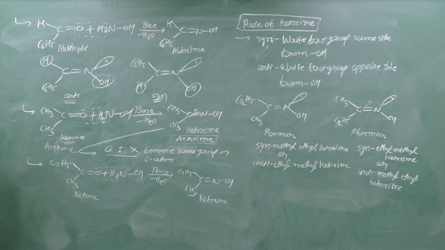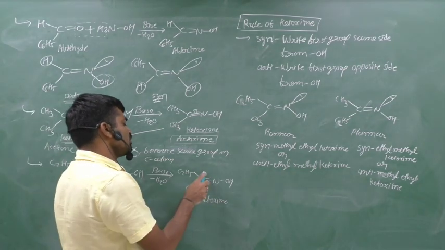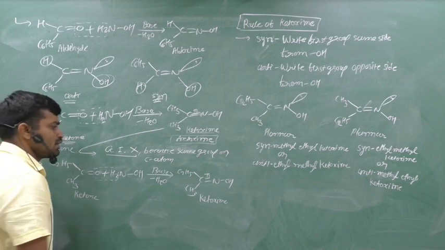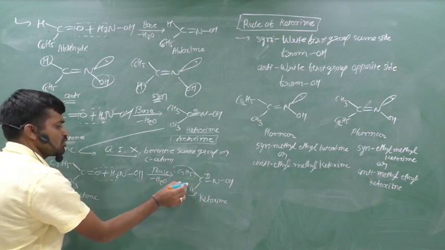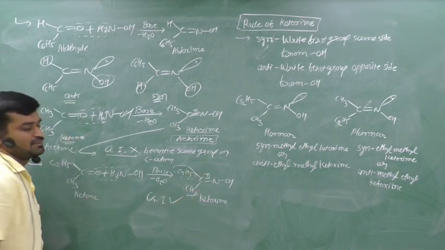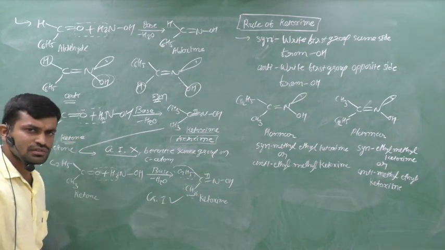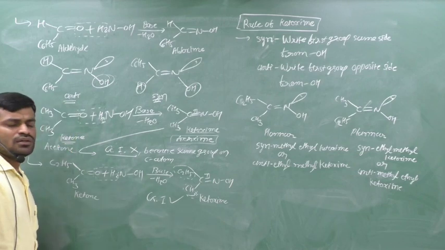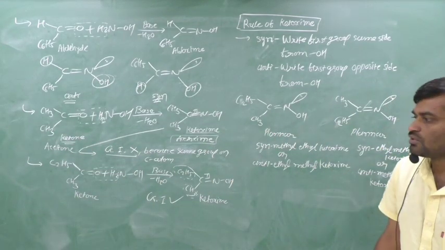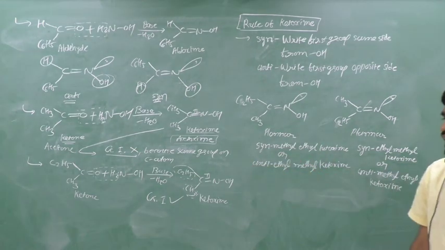Clear? Now we can check the possibility of geometrical isomerism. It has a pi bond, therefore rotation is restricted here. Now we check both groups on the carbon. They are different, so we can say that it shows geometrical isomerism. It shows cis-trans, and it shows syn and anti.